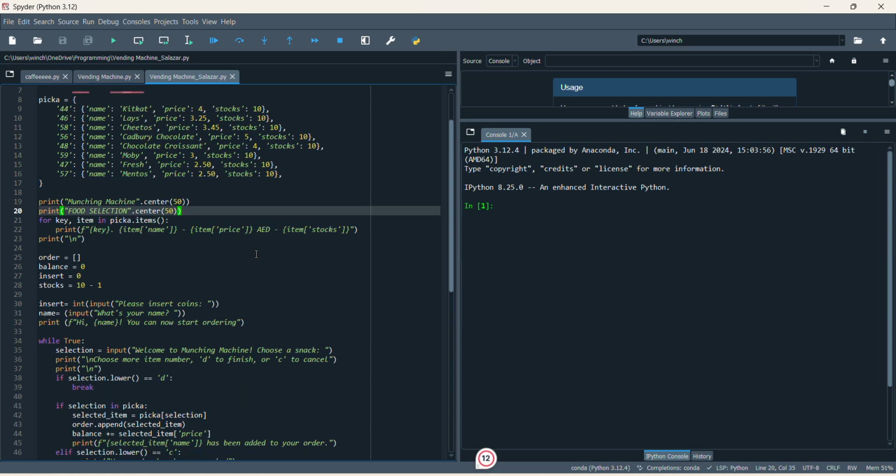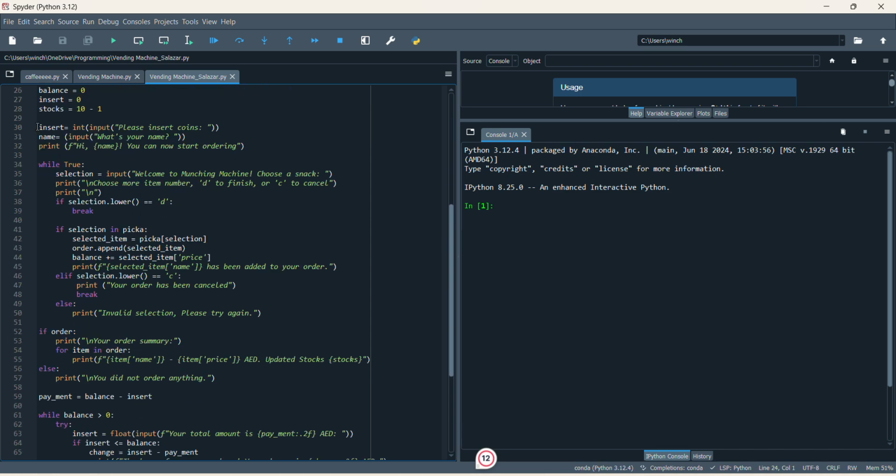After this, you can see print Munching Machine, which is the name of my vending machine, and then print food selection. So this will display the name of the machine and the products. The one that will put the products is the for loop over the key and items in the dictionary.